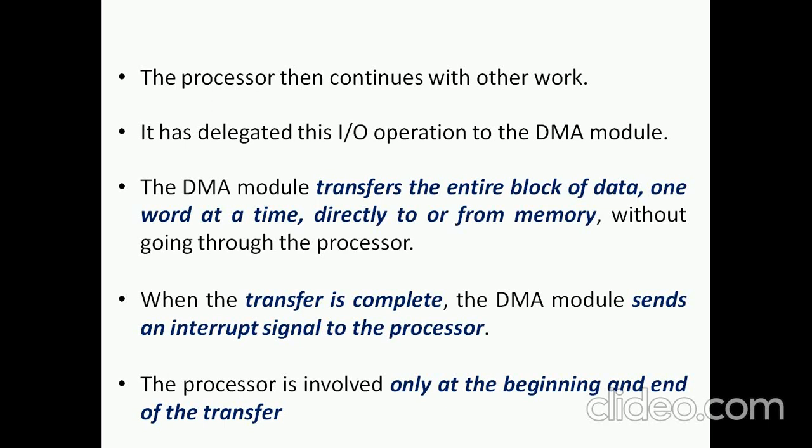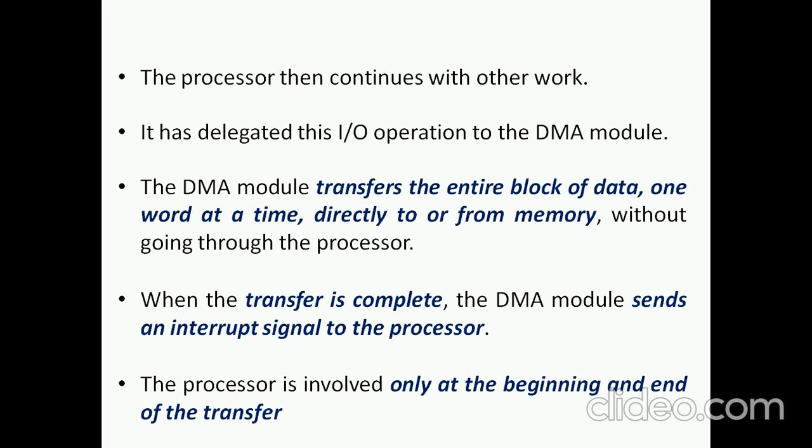So the DMA module transfers the entire block of data directly to or from memory without any intervention of the processor. Once the transfer is complete, it generates an interrupt signal to the processor stating that my operation is completed, so that you can start your next operation. So in this case, the processor is involved only at the beginning and the end of the transfer.